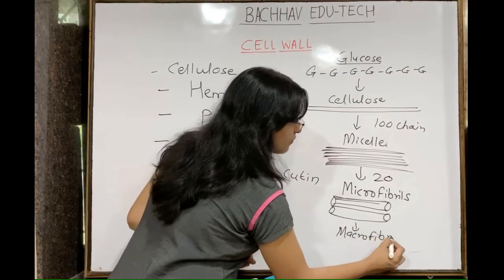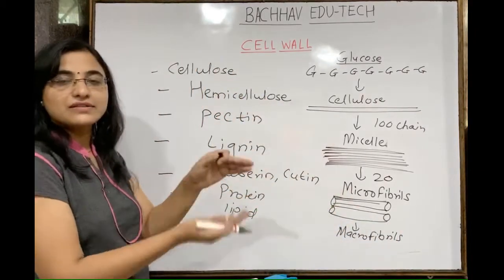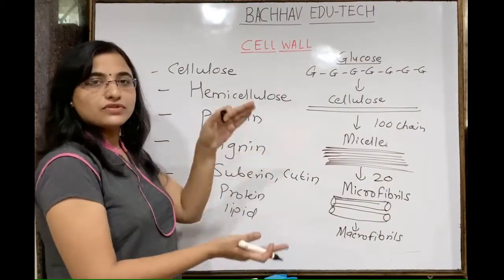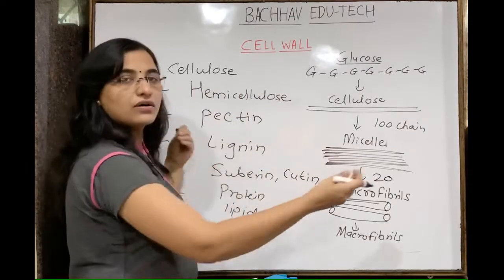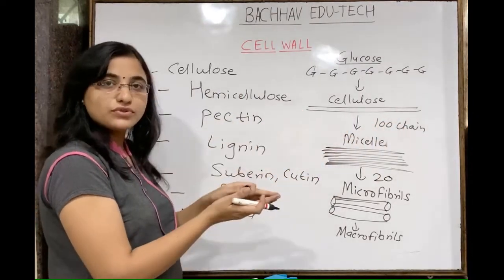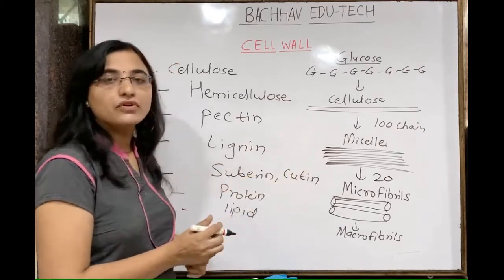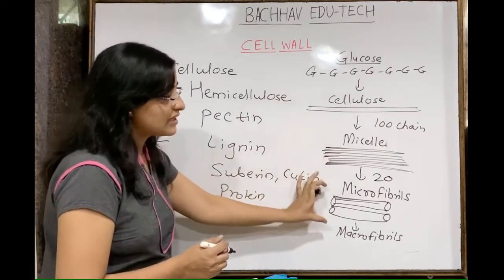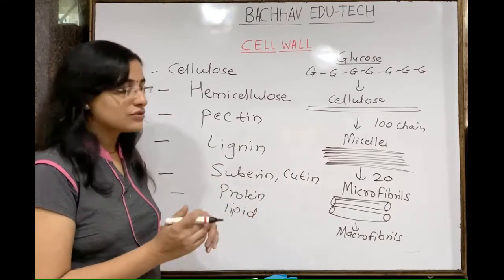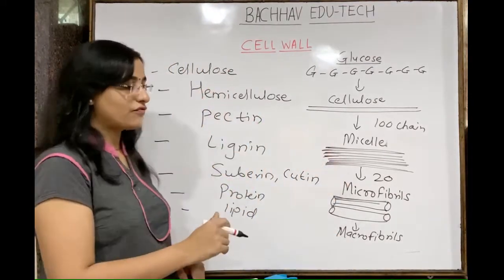Just like walls are formed when bricks are placed one on top of another, in the same way we start from glucose. A number of such glucose molecules come together to form the long chain of cellulose. A number of such cellulose chains come together to form the bundle. That bundle we call a mycele. A number of such mycelial bundles come together, they will form the microfibrils. A number of microfibrils come together, they will form the macrofibrils.